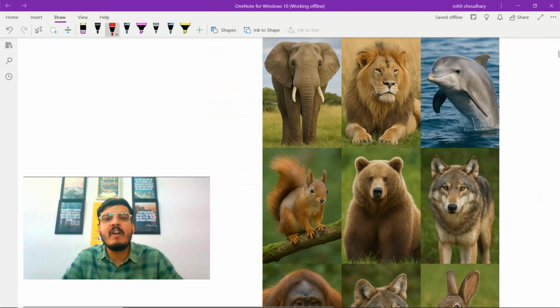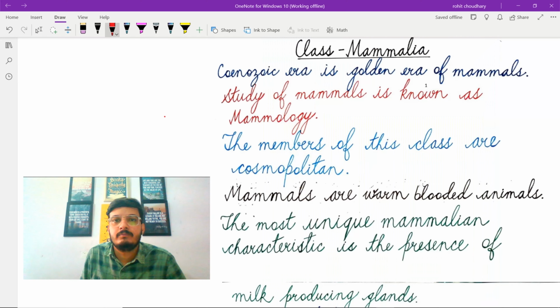It includes about 5,000 species which are distributed all over the earth in a wide variety of forms and sizes. They are the most dominant and most successful animals of today. They range from tiny mice to huge whale in size. They are adapted to live in polar ice caps, deserts, dense forests, oceans, dark caves. Some are adapted to fly and some to live in water. Man also belongs to this group. Let's study the characteristic features of class Mammalia.